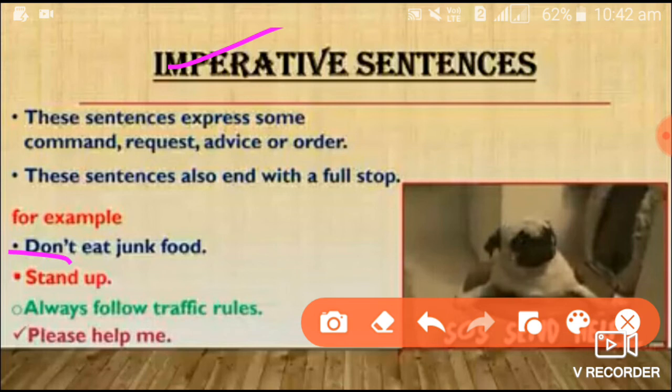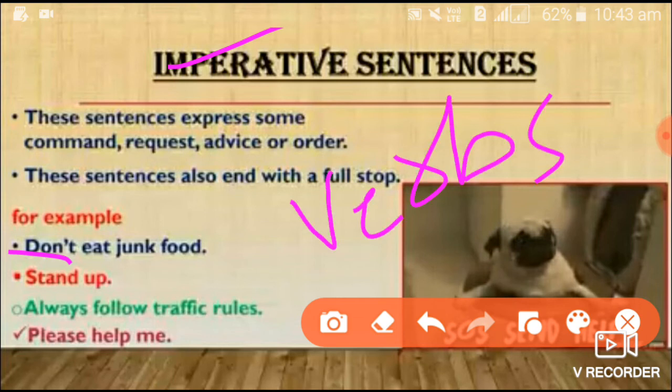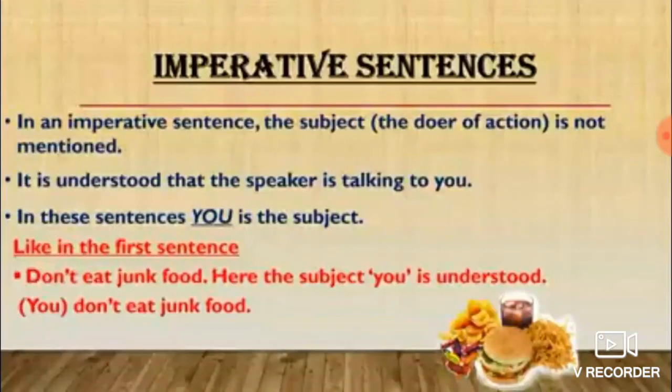Imperative sentences always begin with the verb. What are verbs? Go, come, run, eat, follow, stand, sit, give, take, and so on. These are all verbs. Imperative sentences start with verbs. Well, look here.